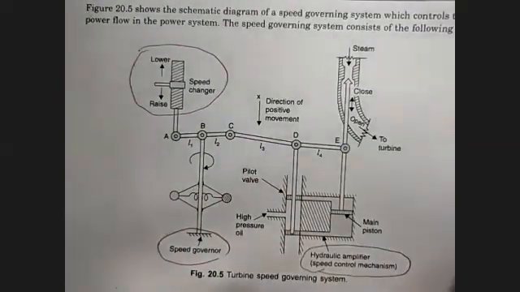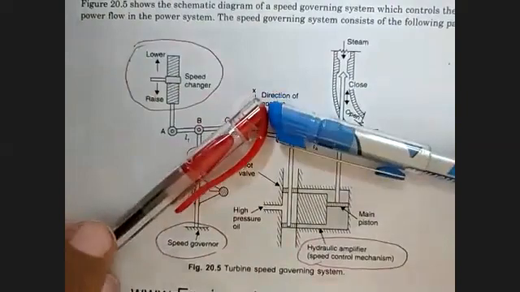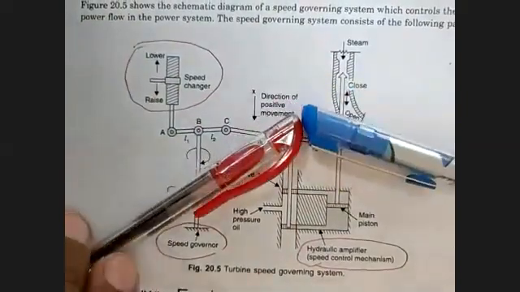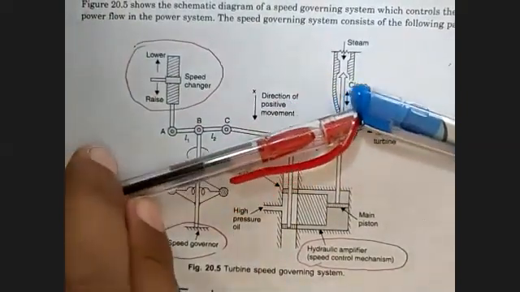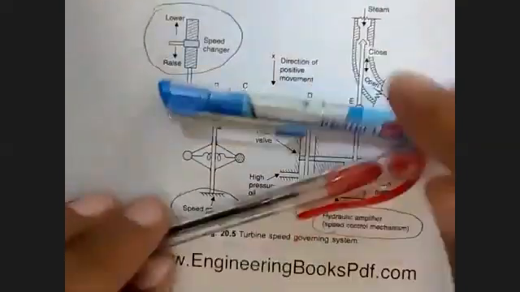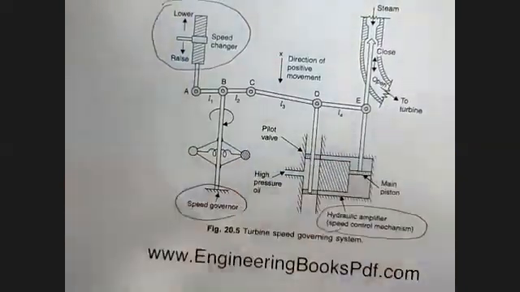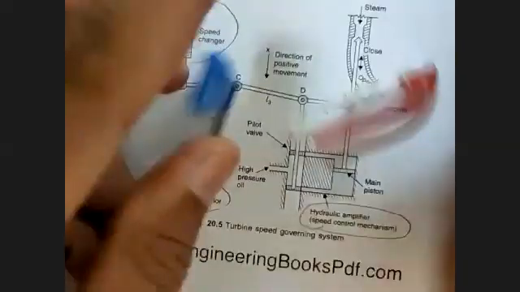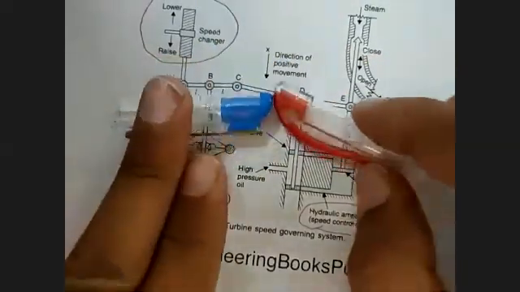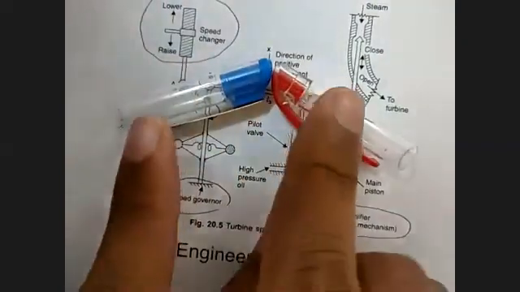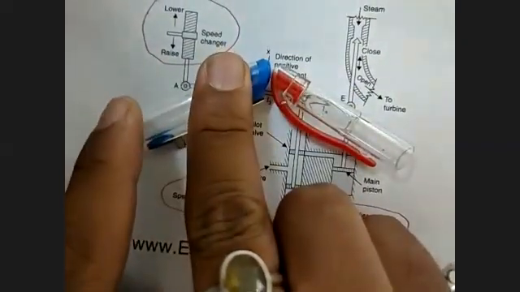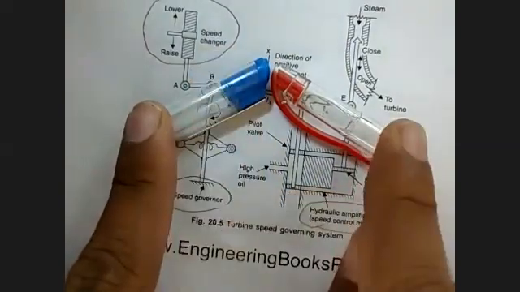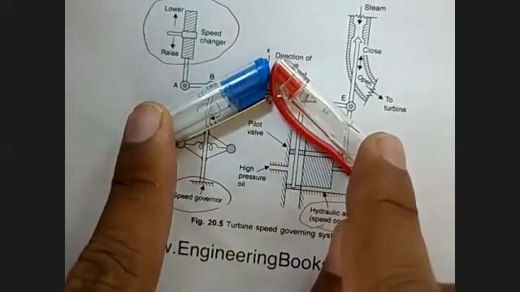This is like this. We have 2 shafts. If we move one shaft upward, then the second shaft will also move upward. If we move this point lower, this point will also move lower.